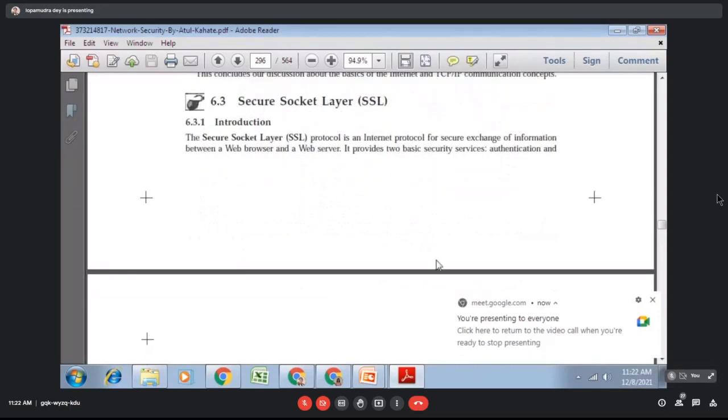So let's discuss secure socket layer. Today we are going to discuss a single protocol, a small topic, that is secure socket layer or SSL. SSL is very important because this is one internet protocol that helps us with the secure exchange of data between the web server and the web browser. So SSL helps us with secure communication between the web server and the web browser.